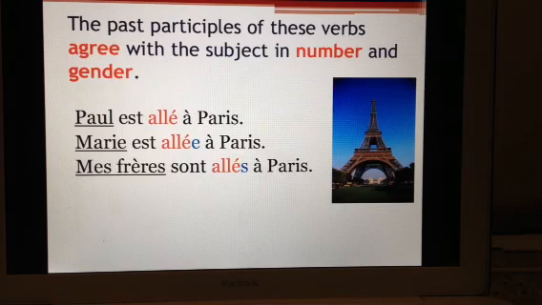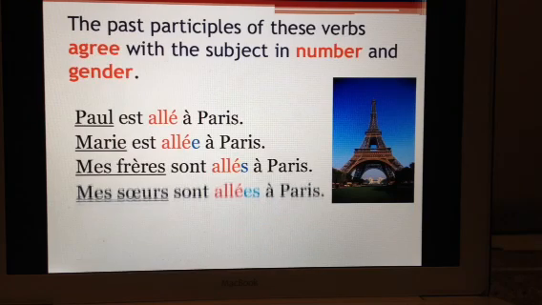Mes frères sont allés à Paris. Allés needs an S because my brothers, mes frères, is masculine and plural. And mes sœurs sont allées à Paris. Allées needs an extra ES because sœur is feminine and plural. Only again do this with être as your helping verb, never with avoir.